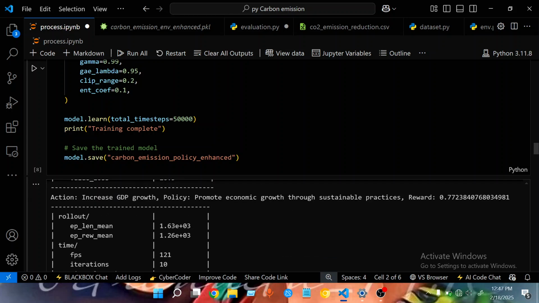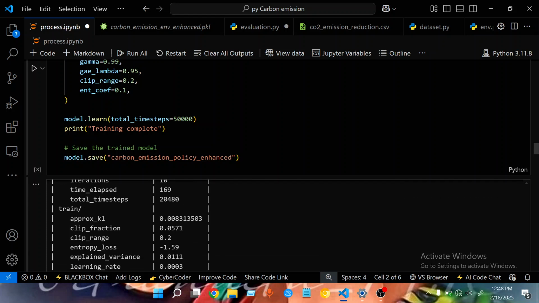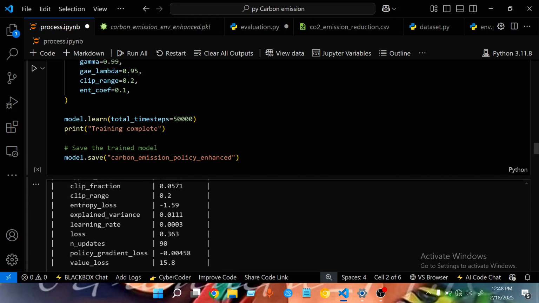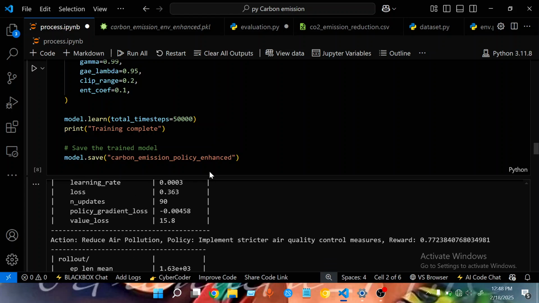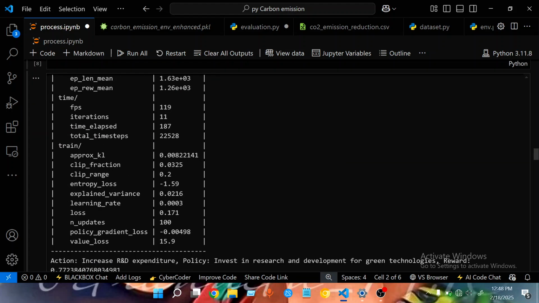So this is a rollout. If you see the mean here, we got a very high amount and the reward is very high also. You can take your time to really understand the meaning of each of these. I want to make this video short, so I won't explain each of these, but you can take a screenshot or write it down and then use your browser to get the meaning of these.